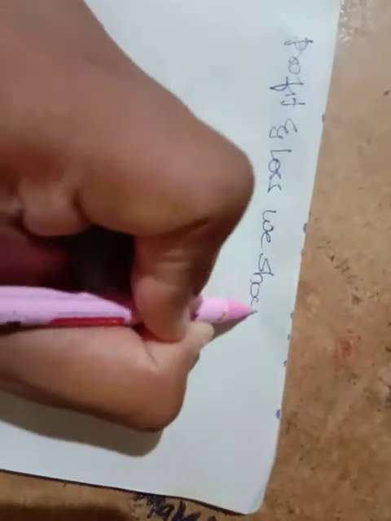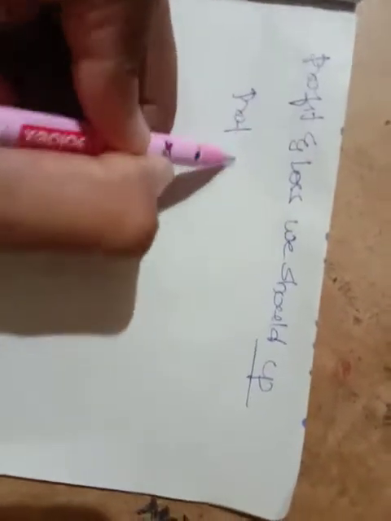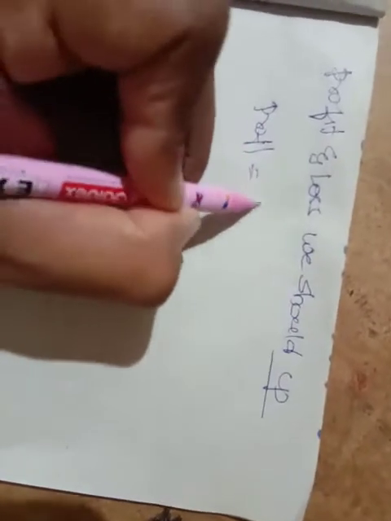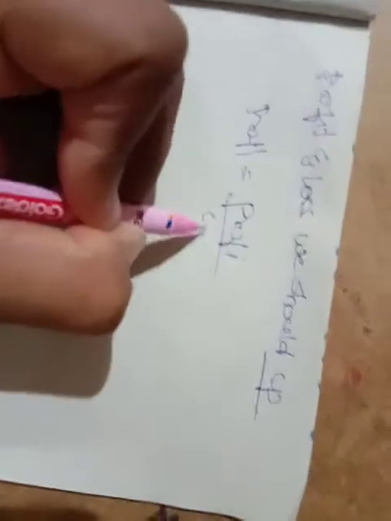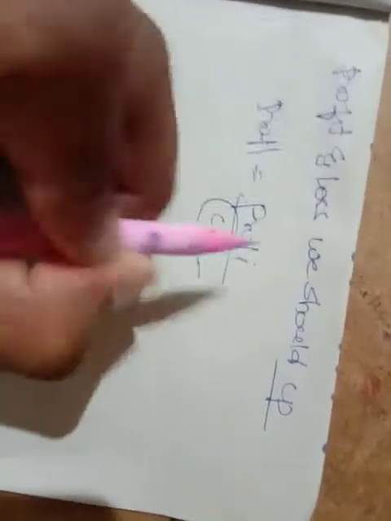Friends, basically what I told you, for profit and loss we should find what? Cost price. Initially, cost price should be found to find profit, because profit percentage is equal to profit by cost price. He hasn't mentioned cost price, so what should I do? I should find CP.